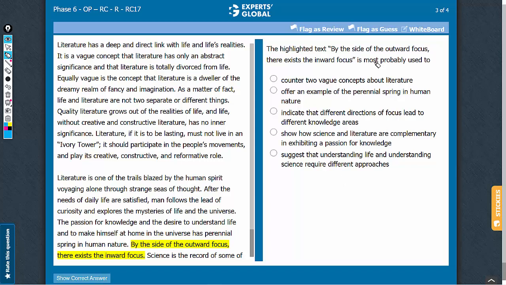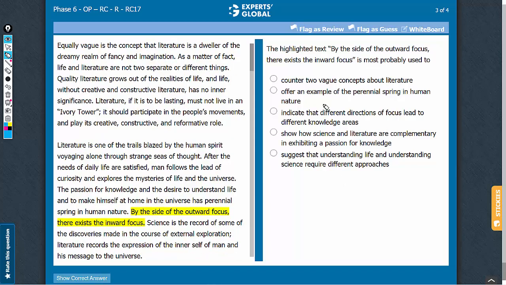Why is the highlighted text used? In the context of the highlighted text, the passage mentions the passion for knowledge and two desires: a desire to understand life and the desire to make himself at home in the universe. And the passage mentions that one of them has an outward focus, whereas the other has an inward focus.